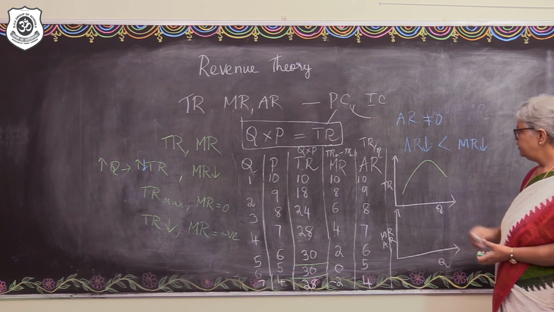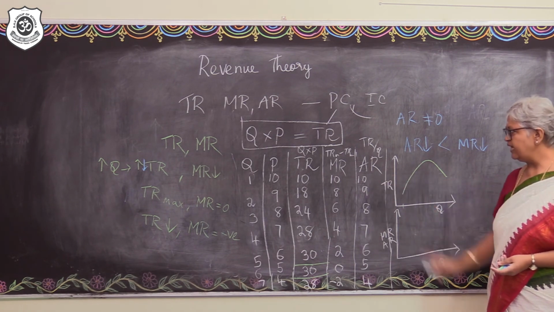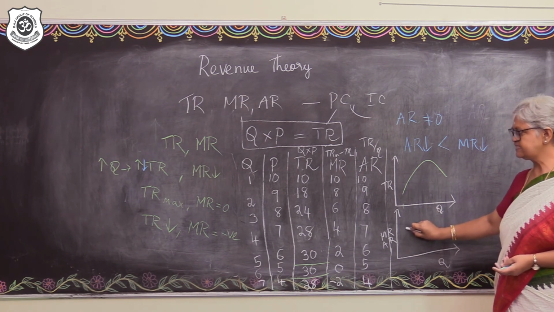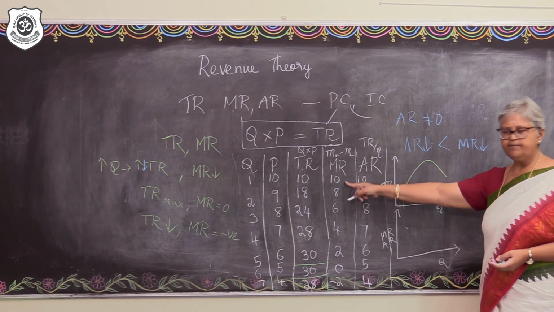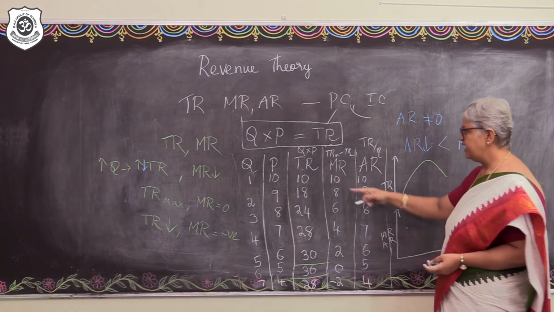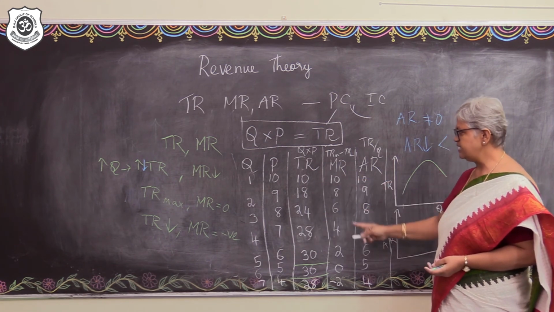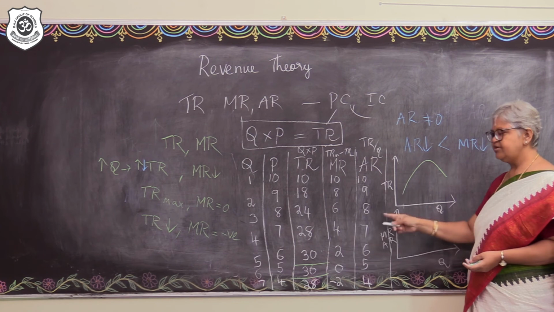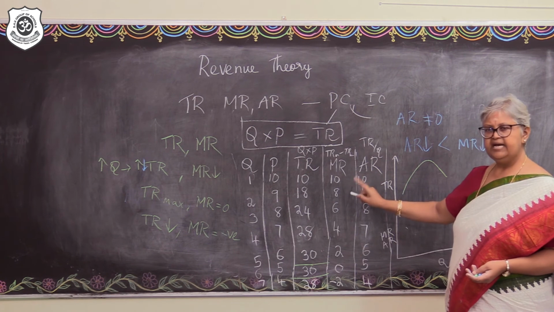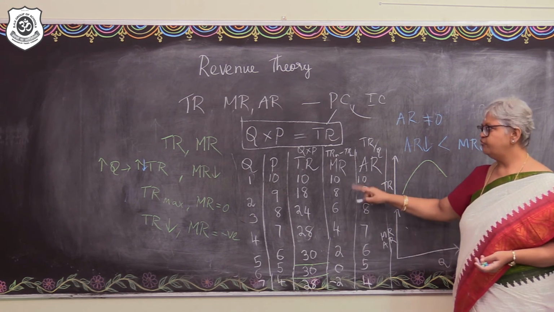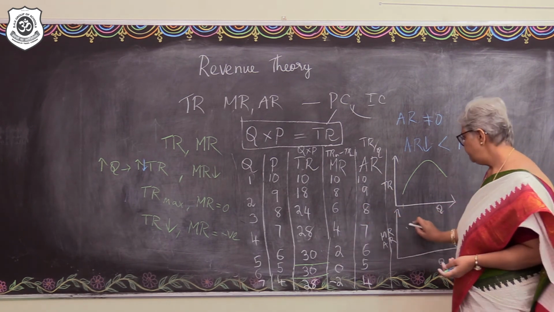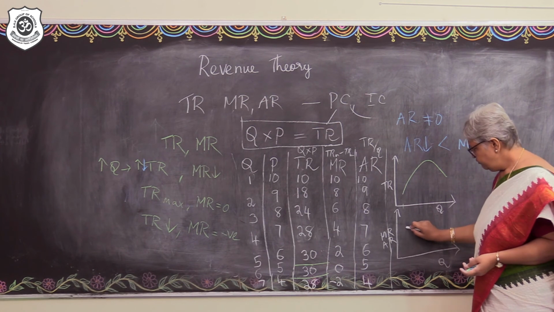So, what about the marginal revenue and the average revenue? Marginal revenue starts at the same point where the total revenue starts. Fine? Yeah? And then total revenue is increasing, marginal revenue is falling. Average revenue is also falling. And what about the behavior of MR and AR? We just saw that MR falls doubly as fast as your AR.